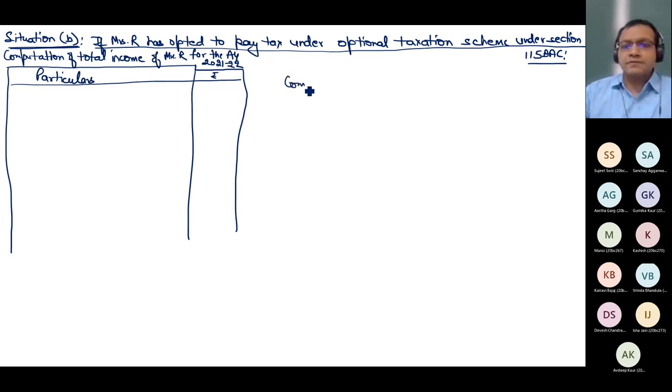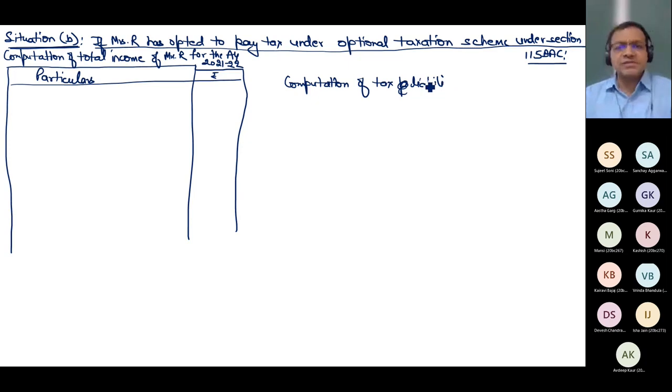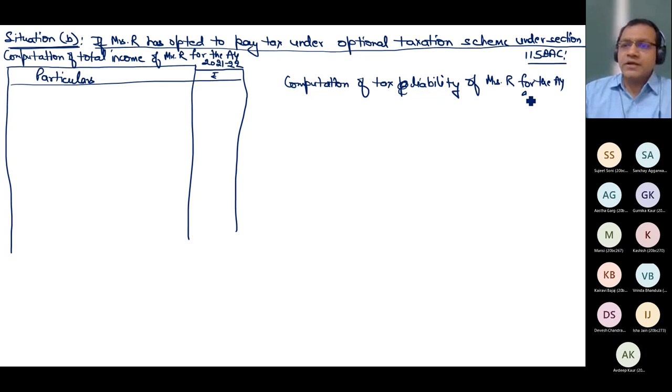Then computation of tax payable. What the question was asking? Tax liability. I have told you that tax liability is different from tax payable. Tax liability is the tax which I was supposed to pay. When you deduct TDS and advance taxes from that, then the balance is tax payable or tax refundable. So tax liability of Mrs. R for the assessment year. Don't write short form. The moment I write short form, I will inform you that please don't write.